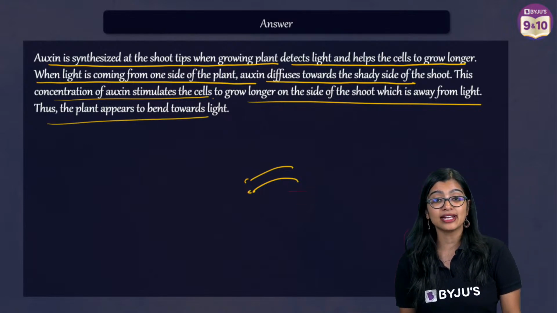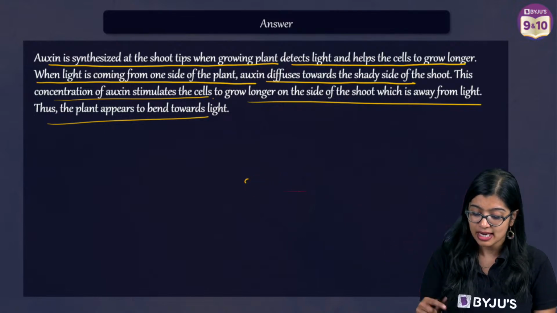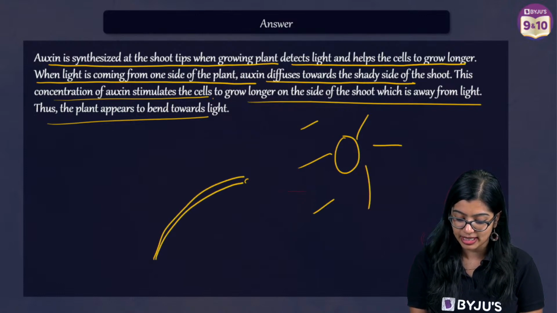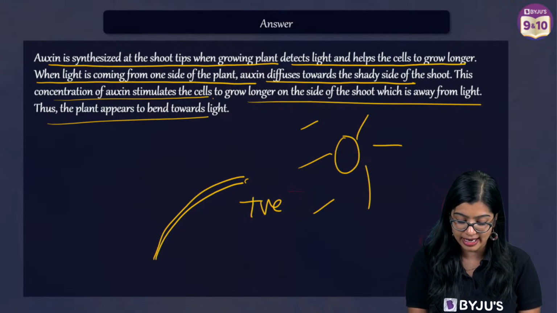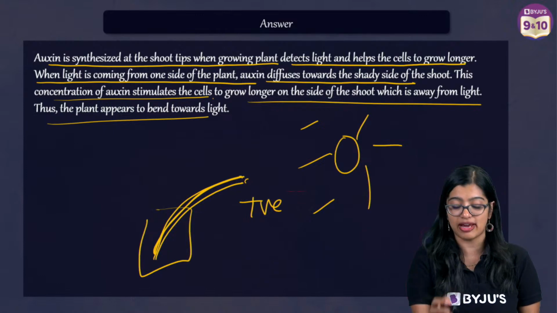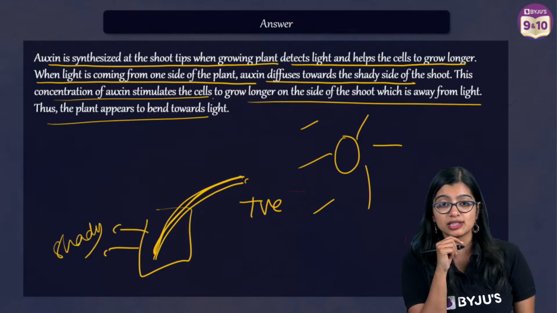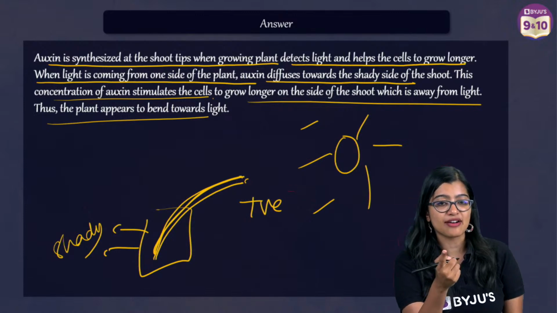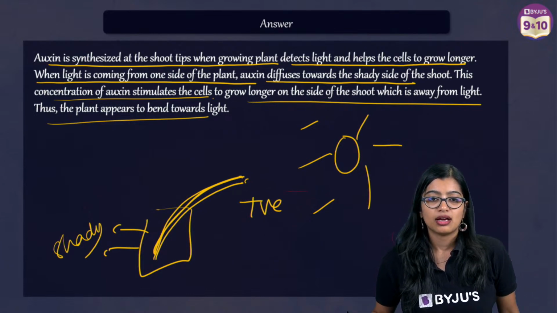Yes? Negative phototropism? No, this is positive, right? Because what is happening? The bend is happening, that means it is growing towards the light. It is positive. Where is the shady region? If my sun is here, this is my shady region, which is away from it on this side. Very good, Amina. Very good. Good answer.